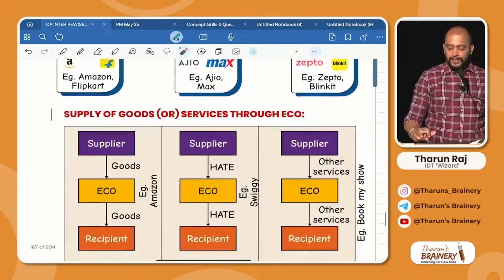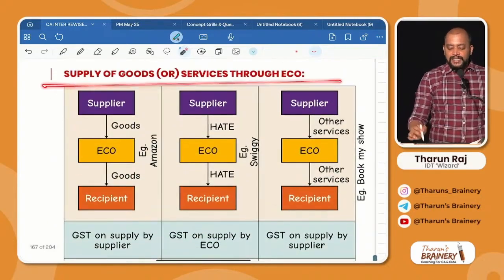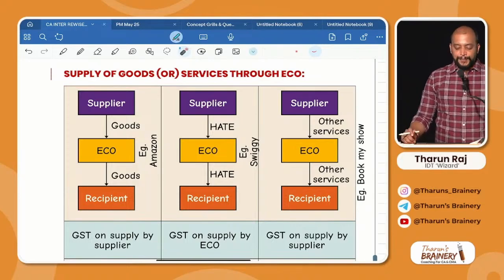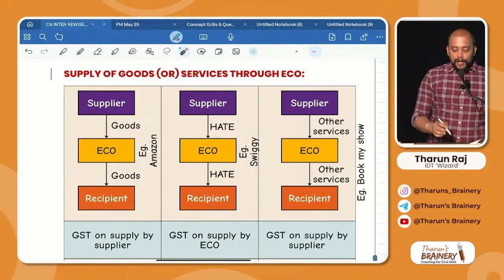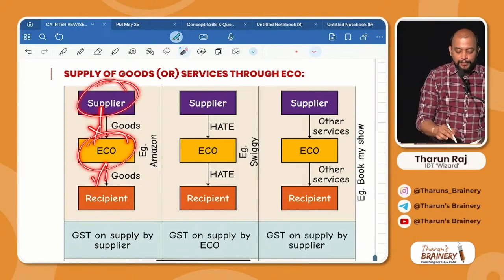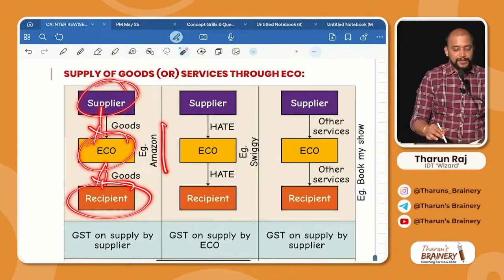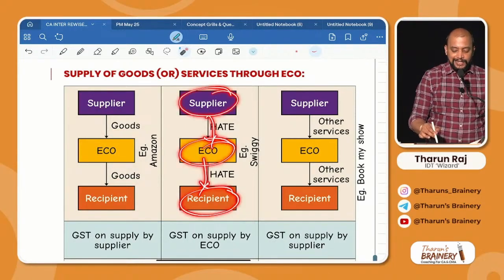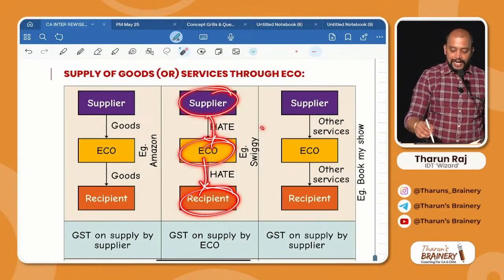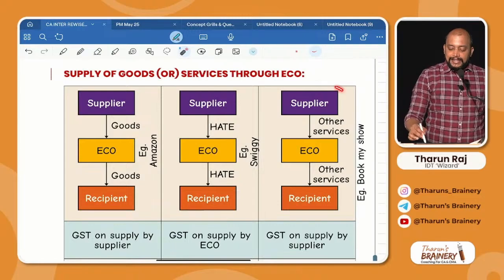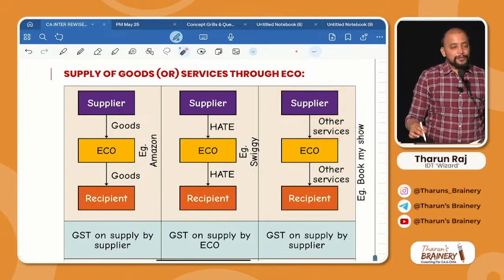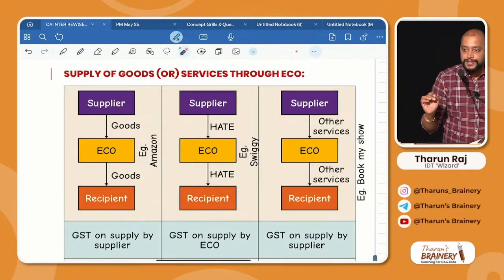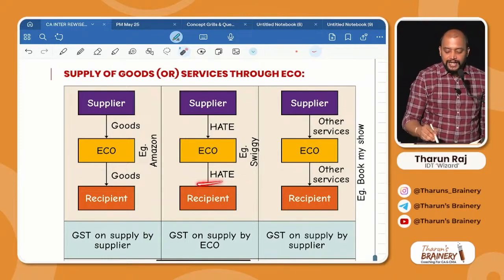Is it clear? Next, supply of goods or services through e-commerce operator is divided into three. Supply of goods through e-commerce operator. Example, Amazon. Second, supply of notified services through e-commerce operator. What are those notified services? Housekeeping, accommodation, transportation and eating food in restaurant. Example, Swiggy. Then supply of other services through e-commerce operator. Example, Book My Show. What it's? Other services not covered in HATE.